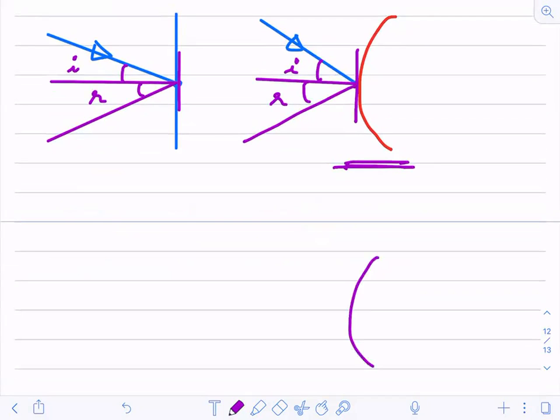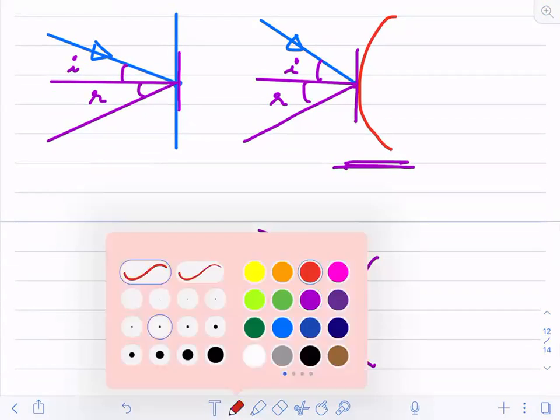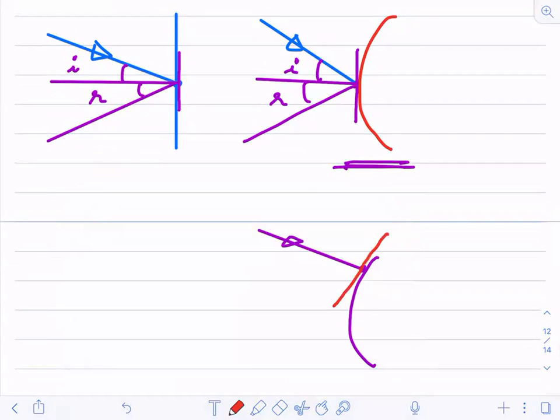Suppose the ray is falling here. If the ray falls like this, what do you have to do? Same procedure. Draw the tangent like this. Now draw the perpendicular line.